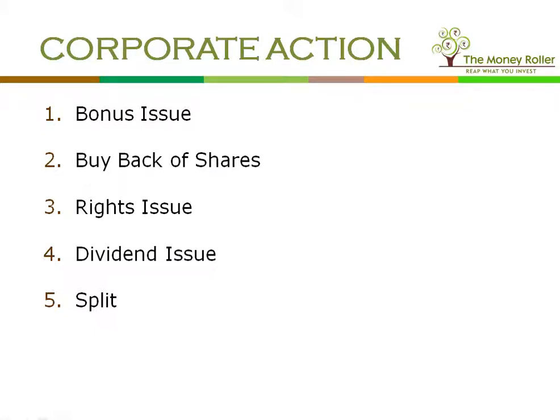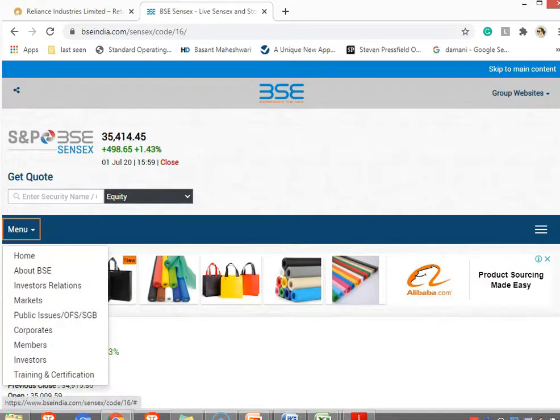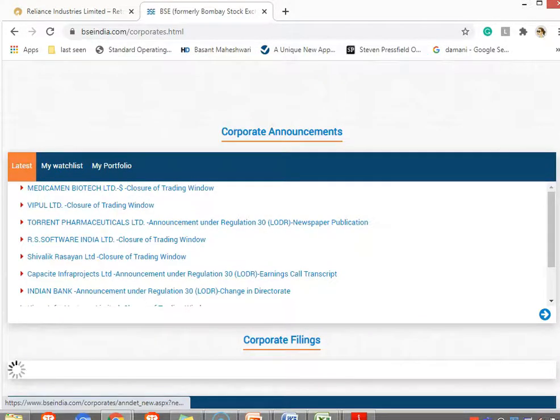And now let us go through the BSE's website and the company's website, like I had already told you. So I have loaded the website of Bombay Stock Exchange. We have to go on the menu section. See, there are various options that you have got. There is an investor relations section under BSE as well. I had told you that there is an investor relations section on every listed company's website. So BSE is also listed. That is why they have got this section. Now we have to go under corporates to find what all the details are actually available on BSE.